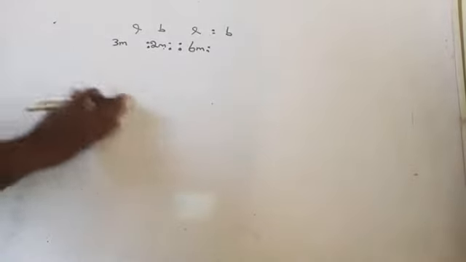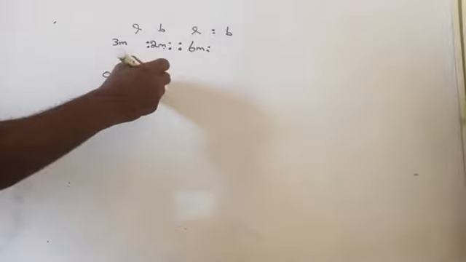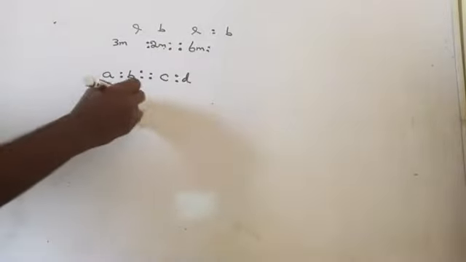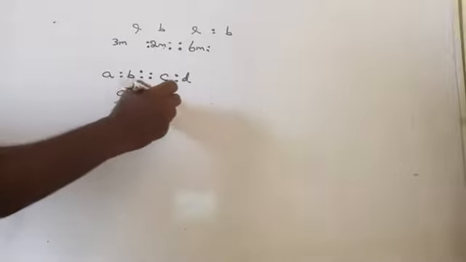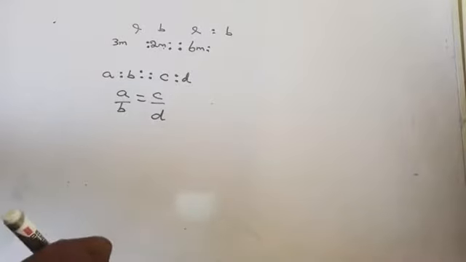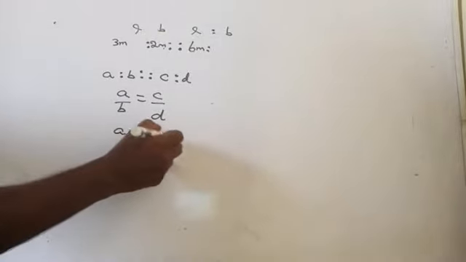If A is to B is as C is to D, then A by B is equal to C by D. That is, the two ratios are equivalent. That is AD equal to BC.